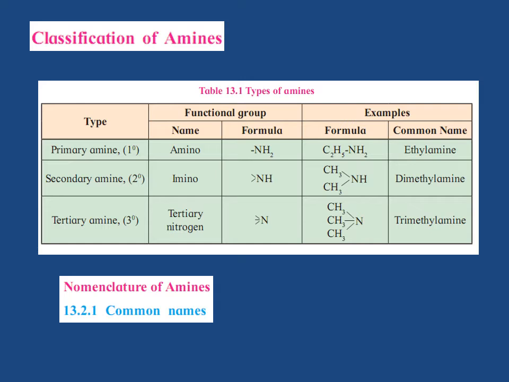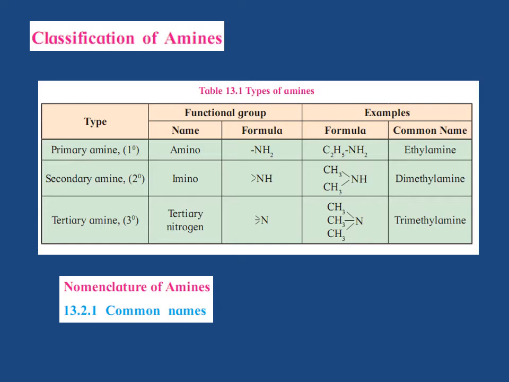Nomenclature of these amines, common names. Common names of aliphatic amines are given by writing the names of the alkyl group followed by the suffix amine, that is alkylamine. In the case of mixed amines, the names of alkyl groups are written in alphabetical order.